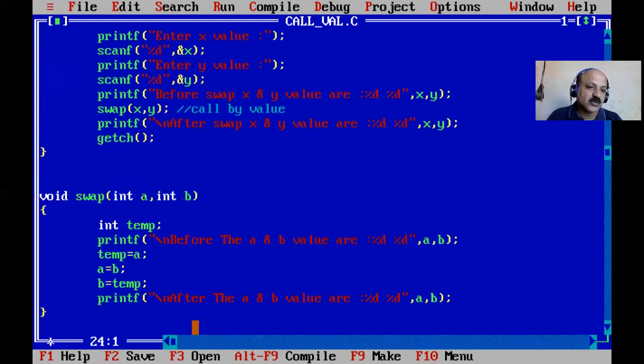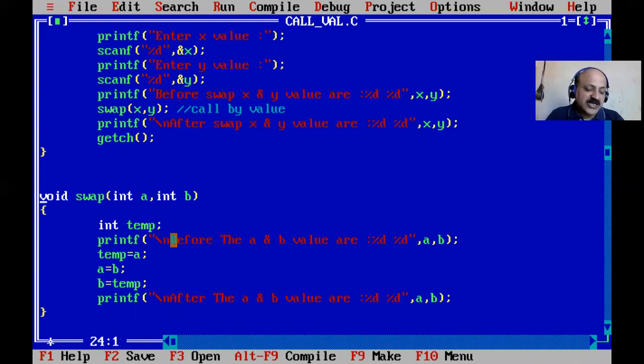Swap is a user defined function, and here we use the type with argument but no return value. Yes, here we can pass the argument but there is no return value. For that type of function, there are 4 types: no argument, no return value; with argument, no return value; no argument but return value; and with argument with return value. That is also possible, but here we use the swap logic.